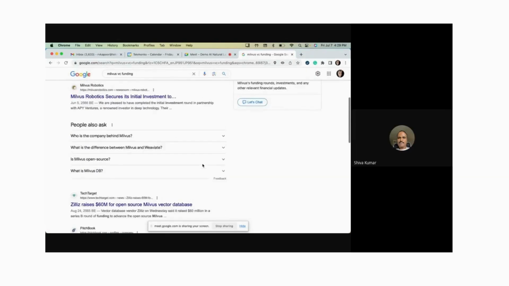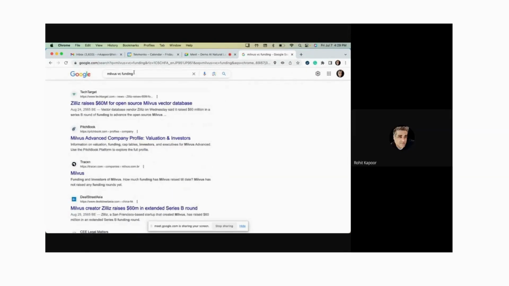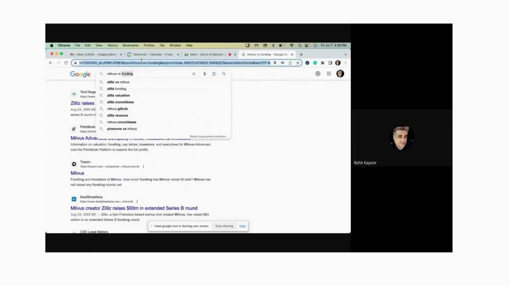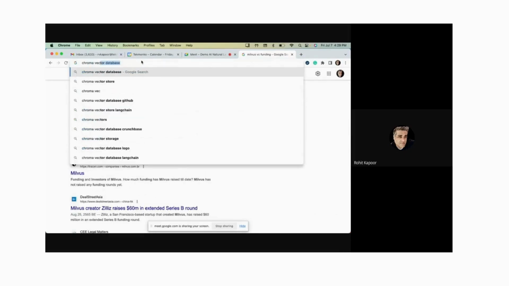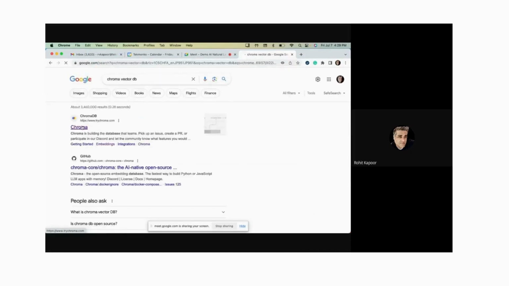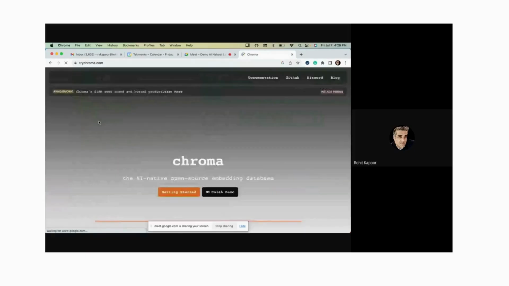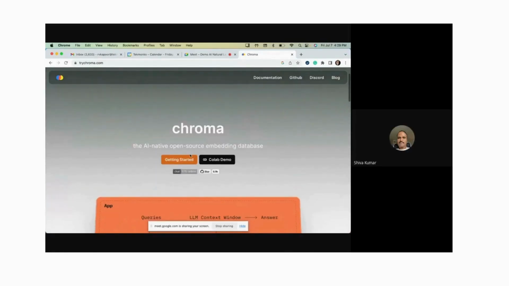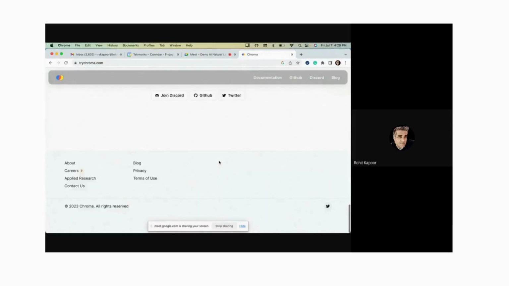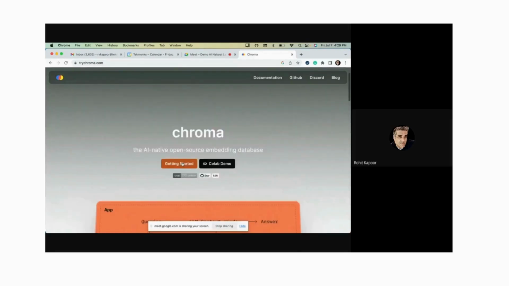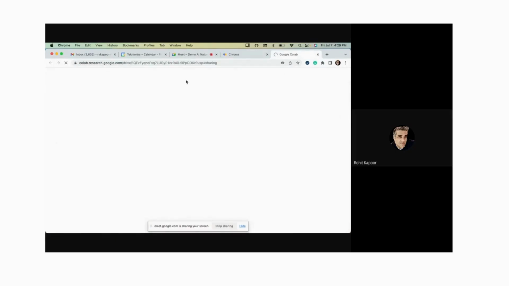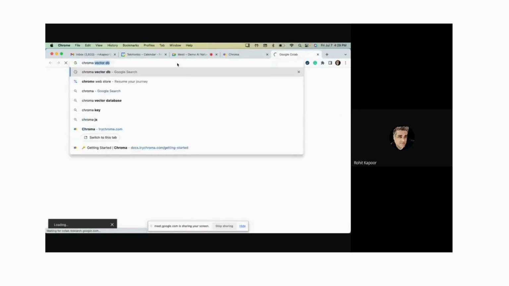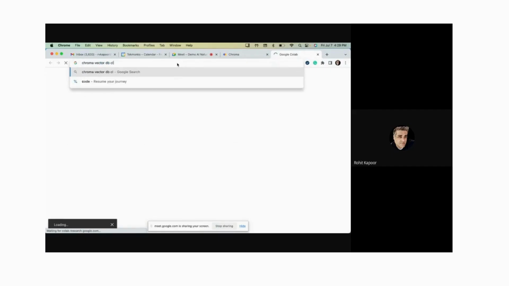What about this Weaviate, Chroma, all of those? Chroma is here. Chroma has a cloud now. If you go there, when you see "Try Chroma," you know that it's not free. So even though they say I have a GitHub or whatever, they have this thing, getting started and Colab demo, they have a cloud now. Let me show you. Try Chroma. And then if I say getting started, they will say go to our cloud. So I say Chroma DB cloud.